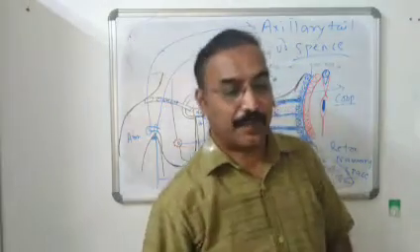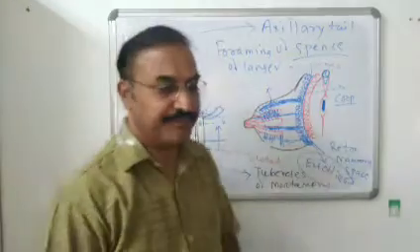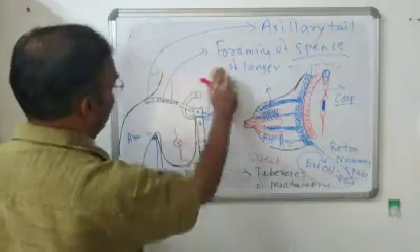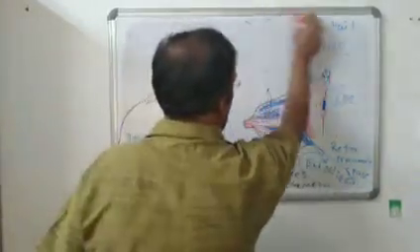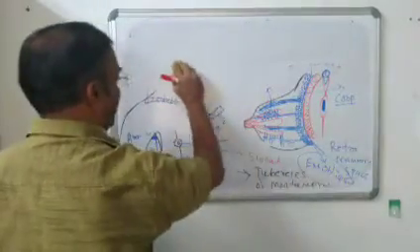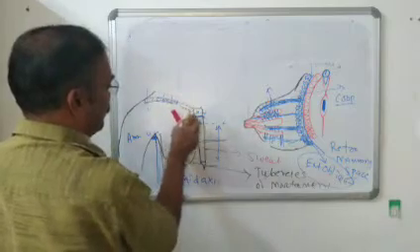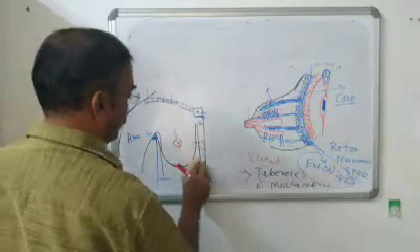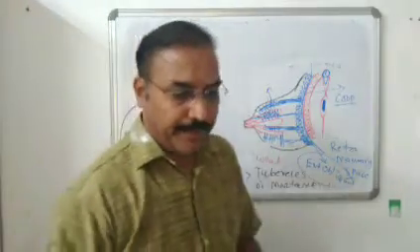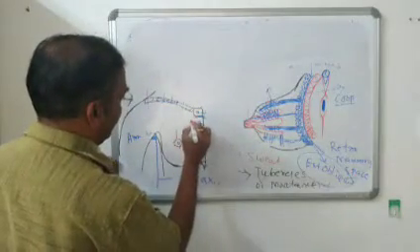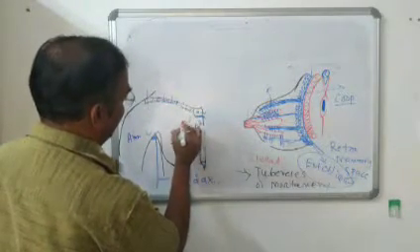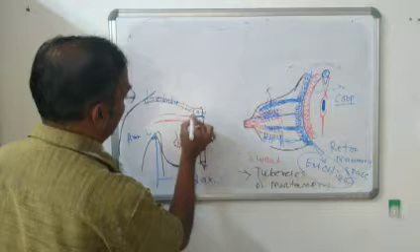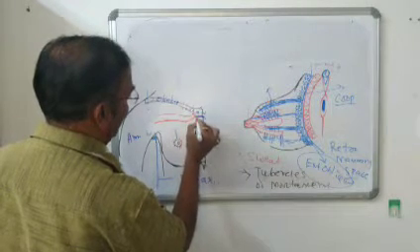The next is the blood supply. The breast has got a rich blood supply. It is supplied by the axillary artery. It is supplied by the internal thoracic artery also. Now this is the subclavian artery, which, suppose this is a left-sided breast, is a branch of the arch of aorta.